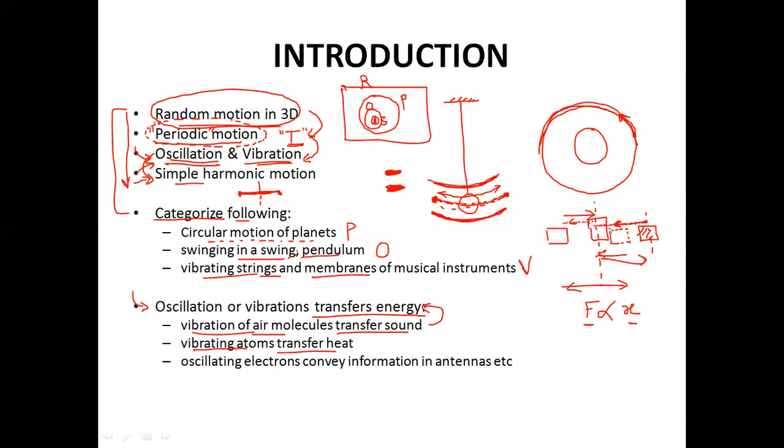So vibrating atoms or vibrating molecules of a solid transfer their vibration to the next layer and then to the next layer and so on, and through conduction the heat energy gets transferred from one point to another point. So again, these vibrations or oscillations are resulting in transfer of energy. Then oscillating electrons in antennas help in conveying information in the form of energy. So they basically help us transfer this information in electrical energy form from one point to another point through antennas.